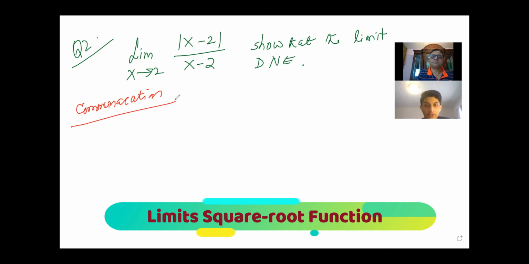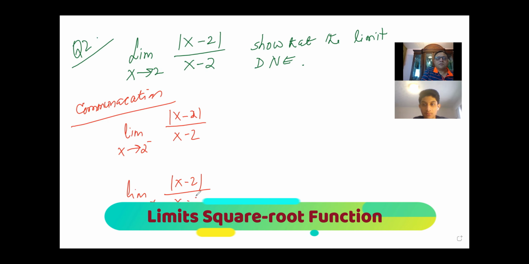Yes, sir. So, first of all, the limit wouldn't exist if the left-hand limit is not equal to the right-hand limit. Correct? So this is definitely the case in this scenario. And if we split the function into a piecewise form, then we can see that one side approaches -1 and the other approaches 1. So that's why the limit would not exist when x approaches 2. Very good answer. So one side approaches -1 when you go to the negative side, the other one approaches +1. And since these two limits are not equal, the limit does not exist, right?